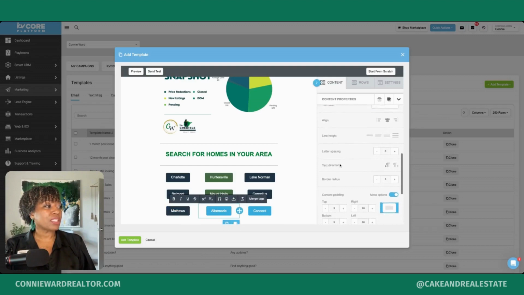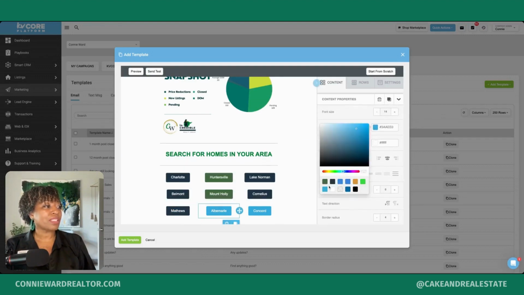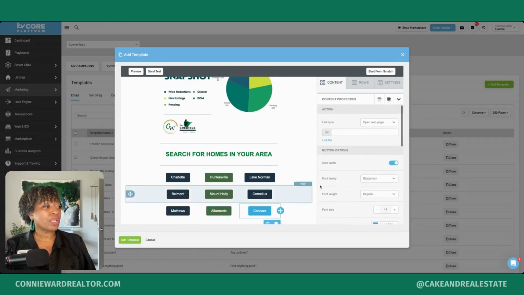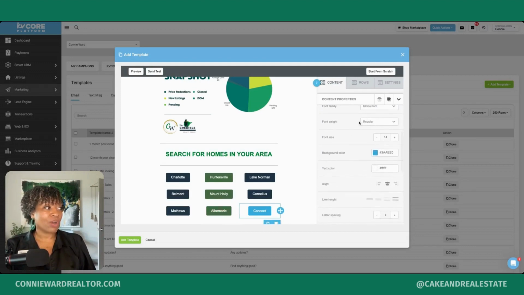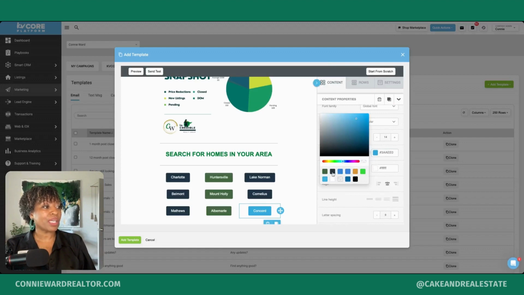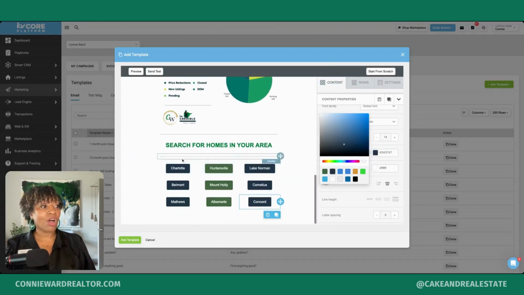But you can see that this is all relatively simple to do. It's just a matter of knowing where to go for which feature. But our content properties are always going to be here on the right under the content category for the section that you're working in. So we've got all of our button colors set.